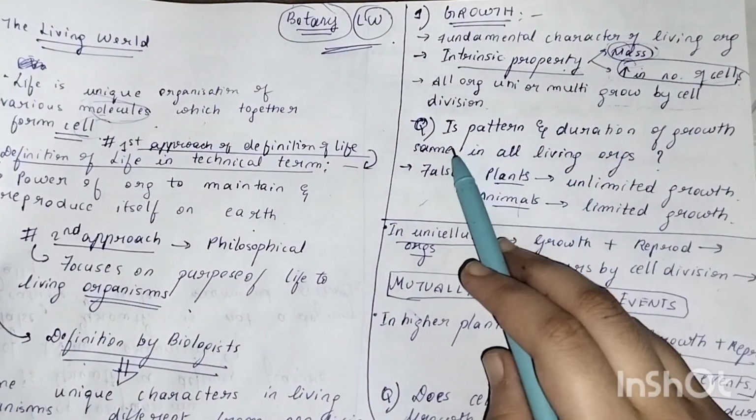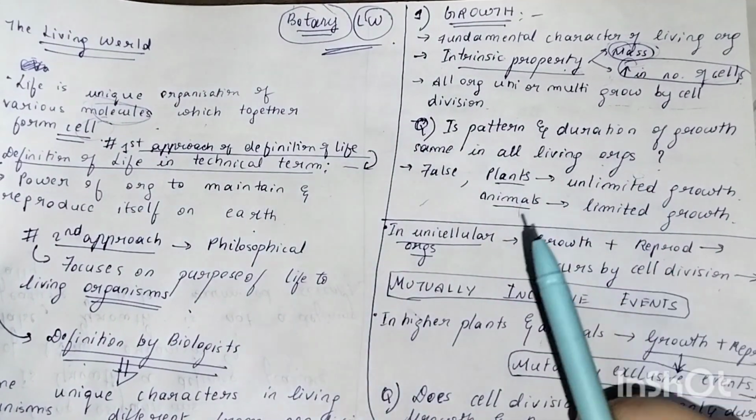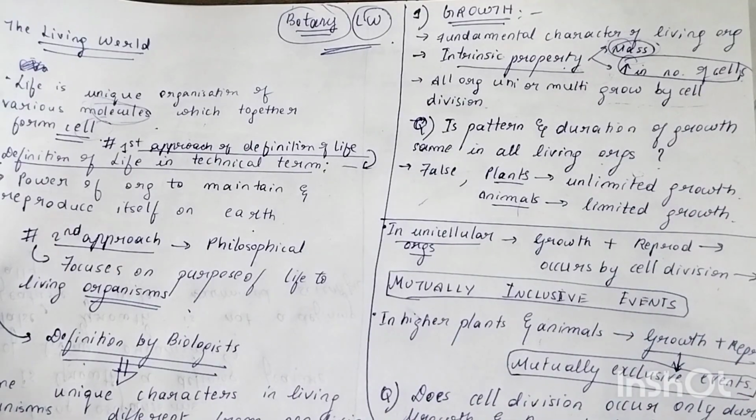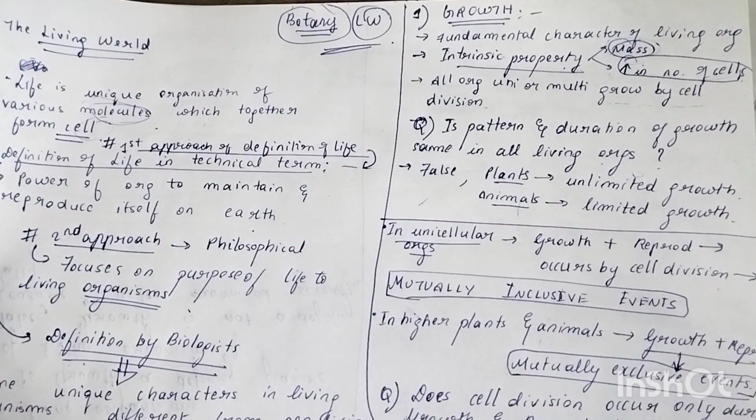But are the pattern and duration of growth the same in all living organisms? First, understand the question here. Is the pattern and duration of growth, like how much time I take to grow, or how I grow, the same? Like for example, my hands, limbs, and all my face, if you study the reproduction chapter in class 12th, you will understand at what time what was formed.